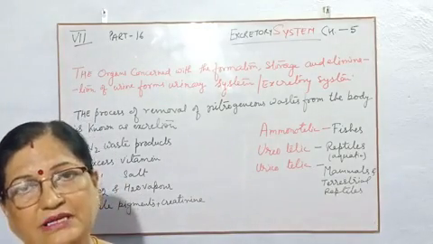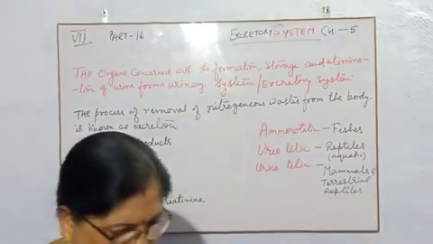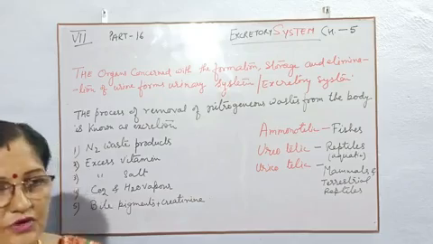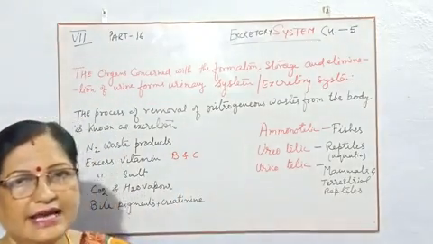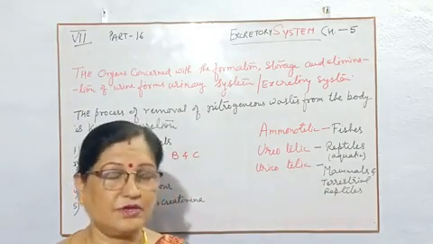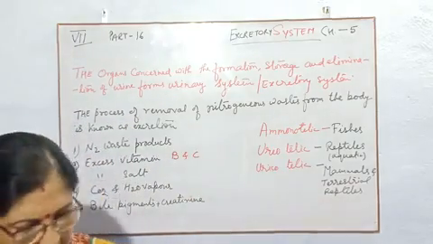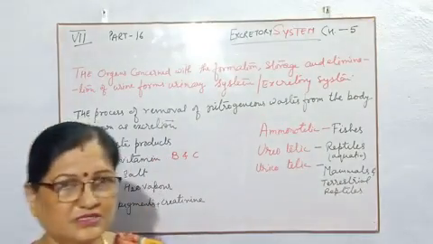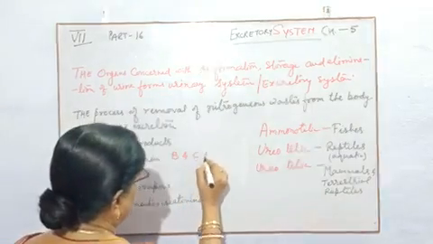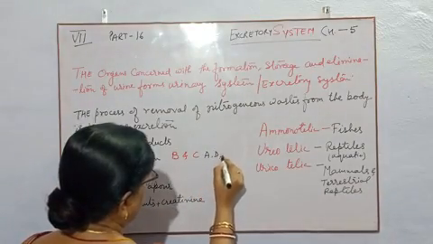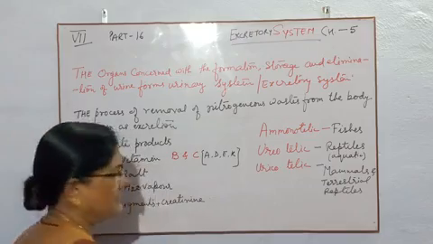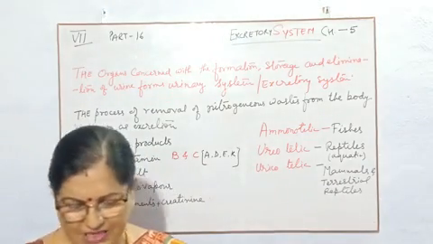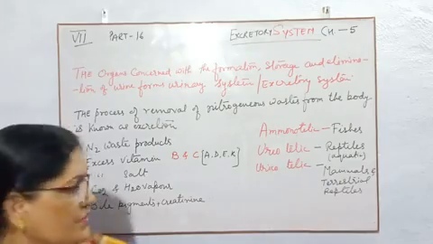Only vitamin B and C can be released along with the urine, because these are water soluble. Others that can't be released by excretory material are A, D, E and K. These are the fat soluble vitamins.